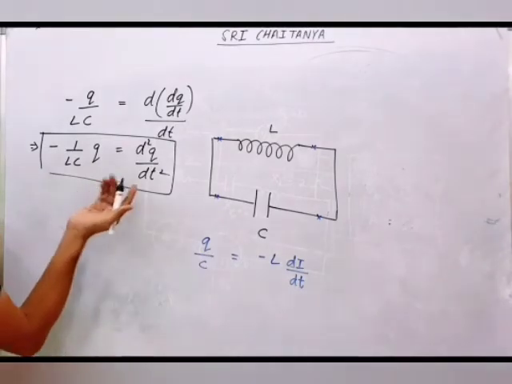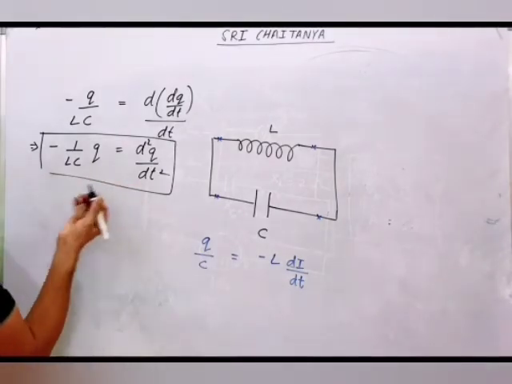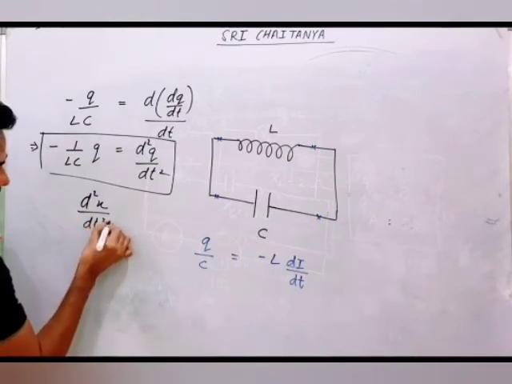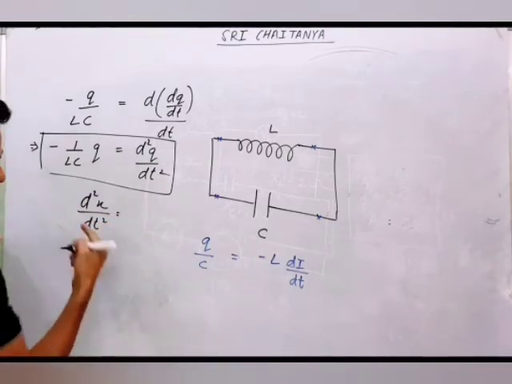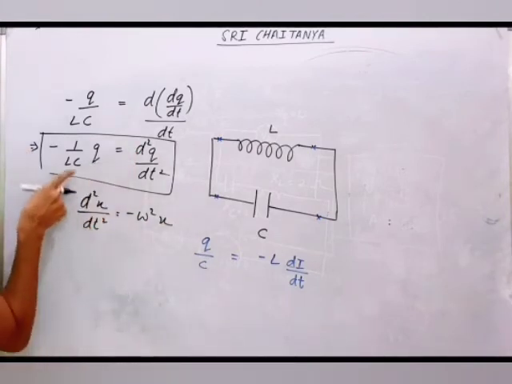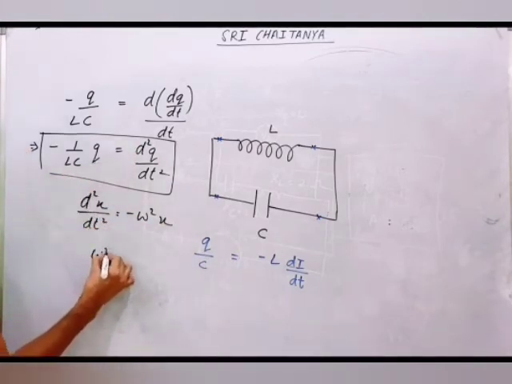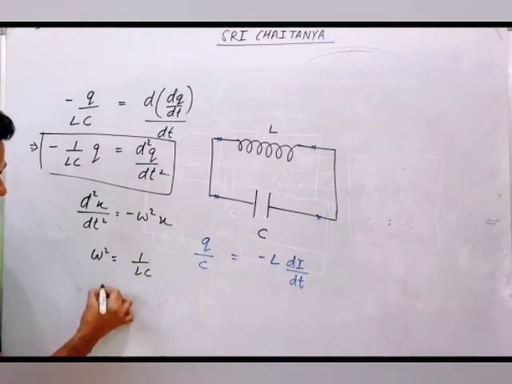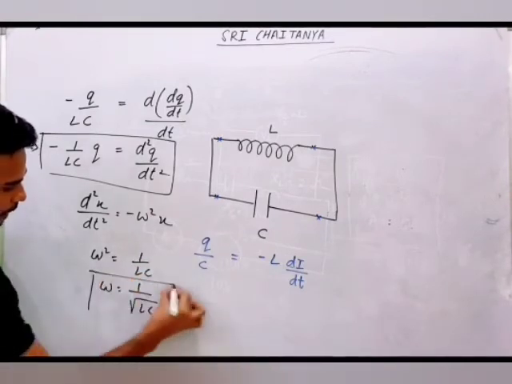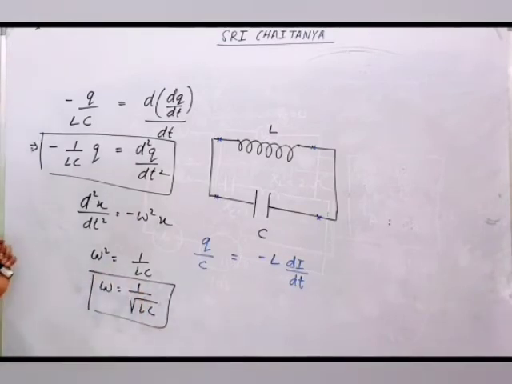And same, if you remember you studied about SHM, d square x by dt square equals minus omega square times x. If you relate from here, omega square will come 1 by LC. So omega, the frequency of LC oscillation, is 1 by root LC, same as your resonance frequency.